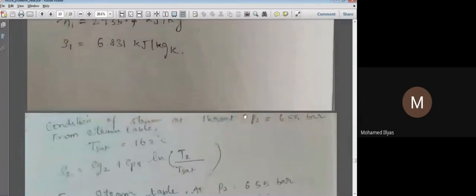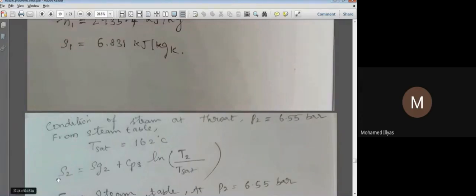So we have to verify it with the steam temperature. Here again, the steam temperature at 2 is not known, so that should also be calculated. The saturation temperature, the boiling point, we can get from the steam table. But the boiling point and the temperature of the steam at this point should be compared. Then only will we know the state of the steam. So we need to get the temperature of the steam, T2.